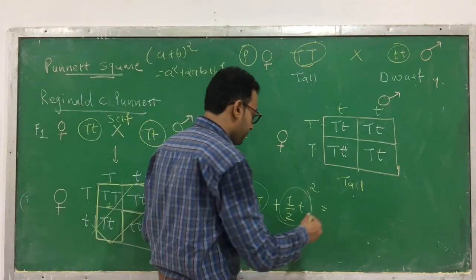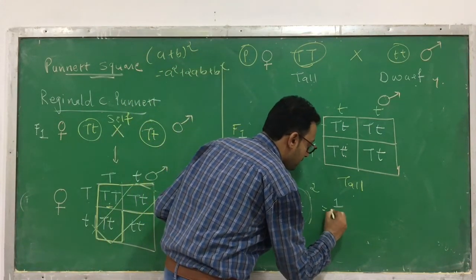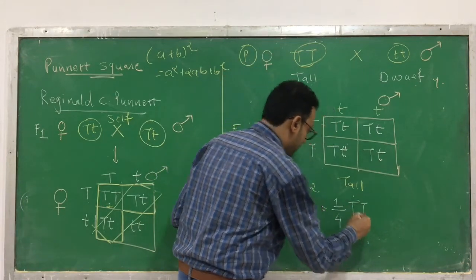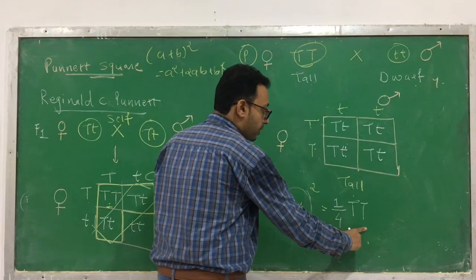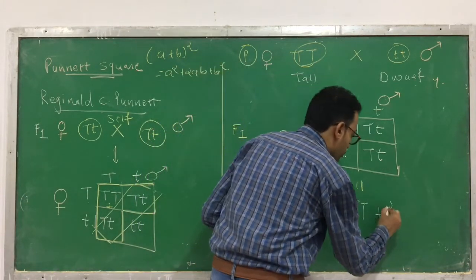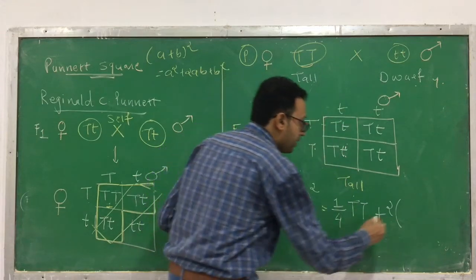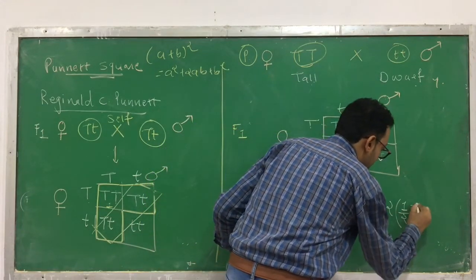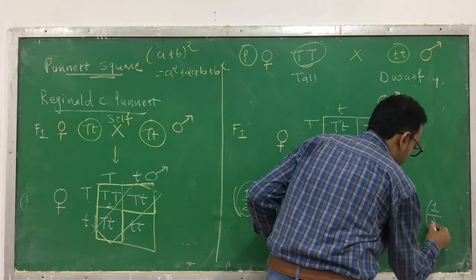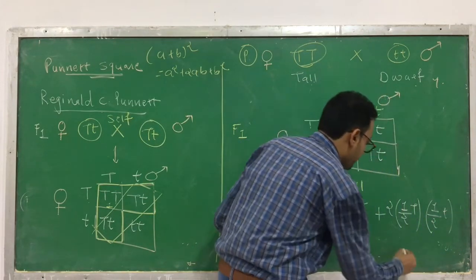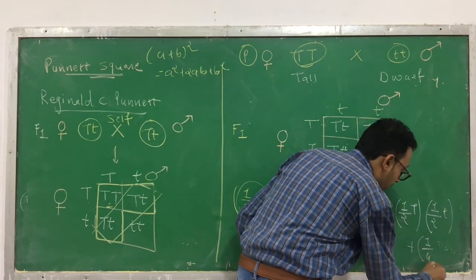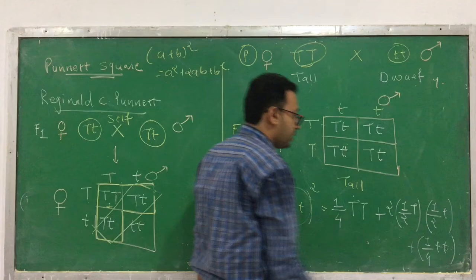See how it is obtained. 1/2 its square is 1/4 capital T capital T, that is a square, plus 2ab, 2 into a, 1/2 capital T, into b, 1/2 small t, and the last one is 1/2 small t square, so 1/4 small t small t.